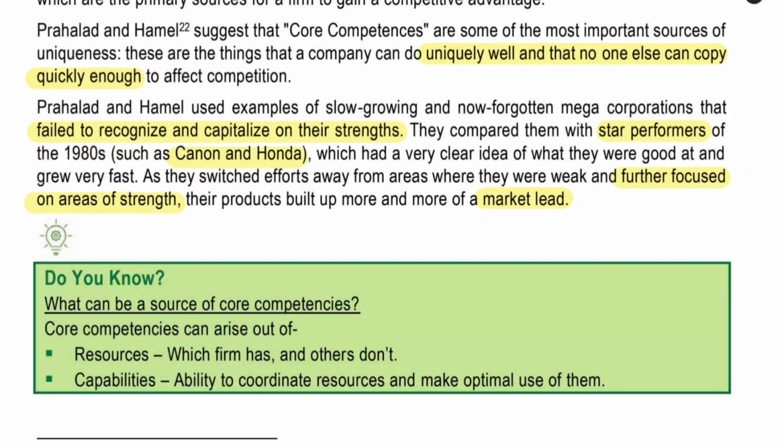Only then you can use that strength to stand out in the market. For example, we got star performers, Canon and Honda. They grew very fast. They knew what their strength was and they just focused on their strength and put more resources into it to grow stronger, and then they started to lead the market.